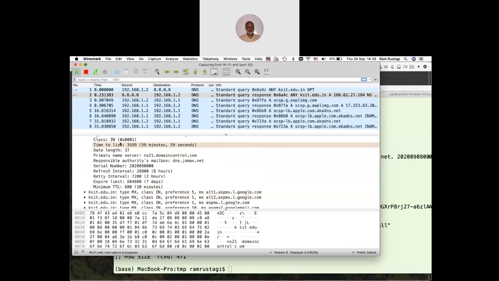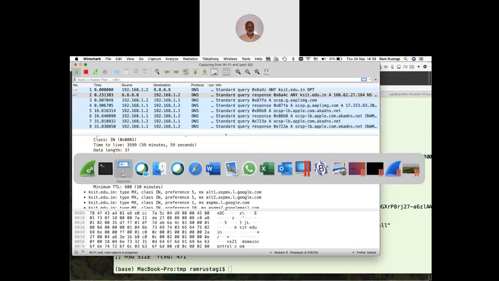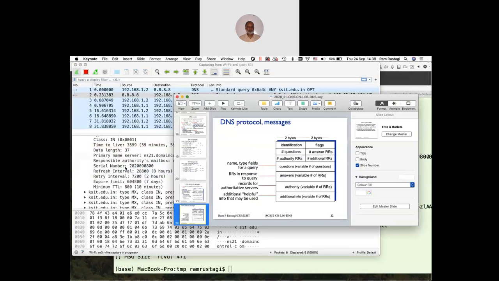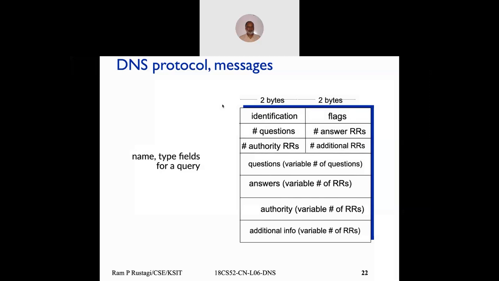And it tells you time to live 3599. That basically means 59 minutes or 1 hour. Depending on the record, you get a TTL so that you can cache for that much time. So I would suggest you use Wireshark, play with it, look at the records and see how the DNS works. Make different queries, look up any website name on your DNS server and understand how the DNS works.